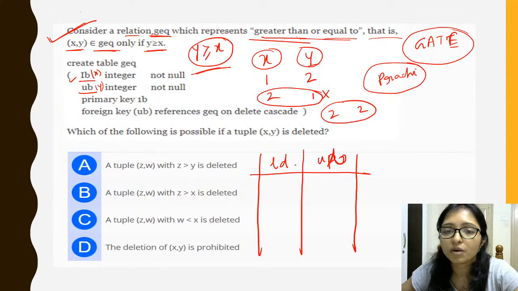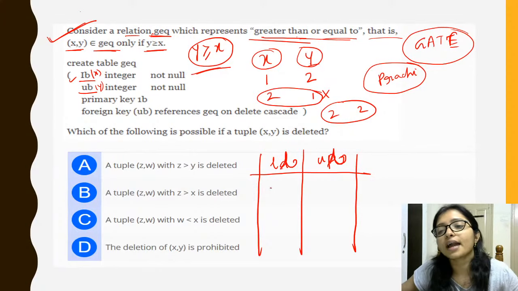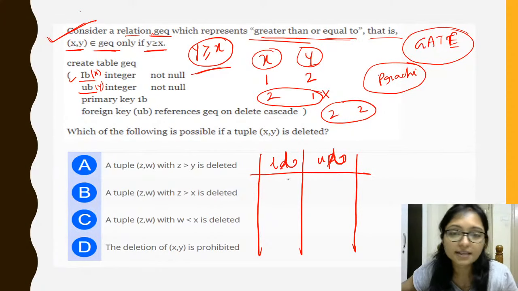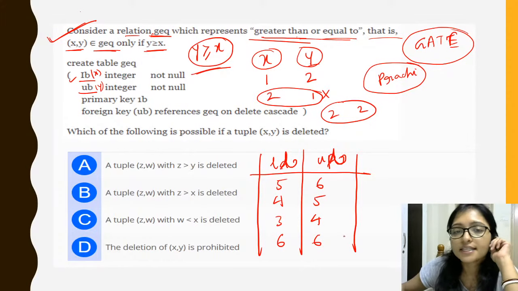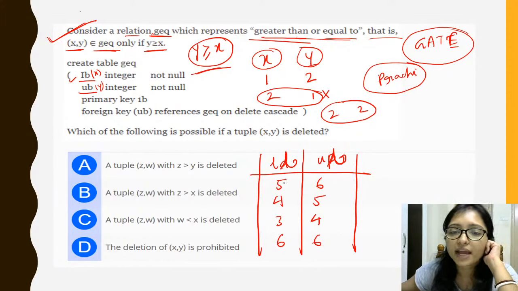Now in the lower bound and upper bound, I am inserting some data: (5, 6) can be there, (4, 5) can be there, (3, 4) can be there, and (6, 6) can be there. You can see lower bound is less than upper bound, or here 6 and 6 means it is equal. This type of data can be there.